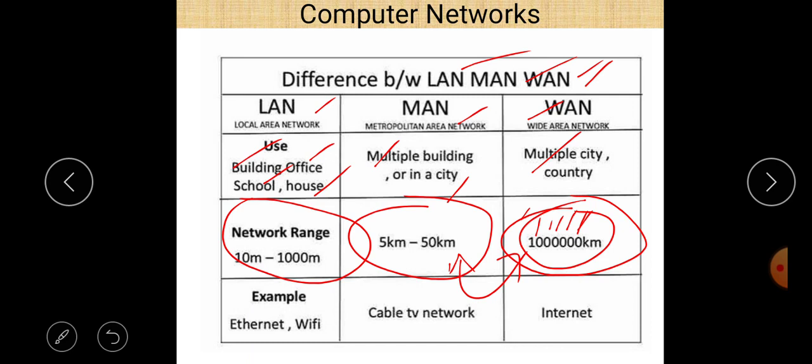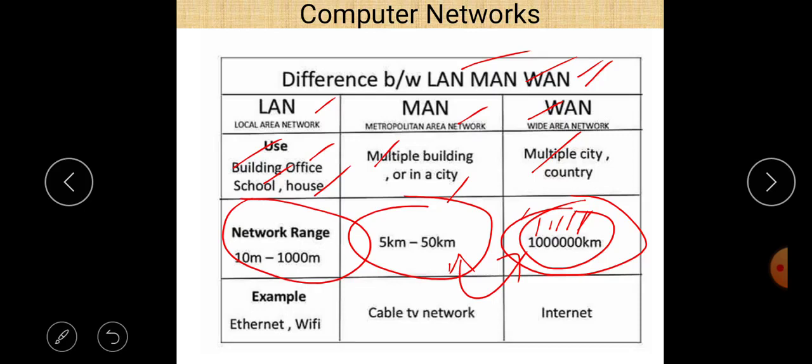You can use LAN up to 2 kilometers or even up to 5 kilometers, it only depends upon you. But when the distance increases to more than 5 kilometers, then you can use MAN up to 50 kilometers.